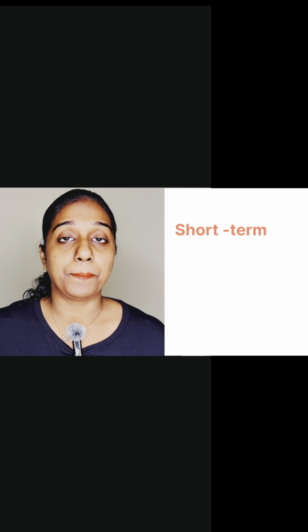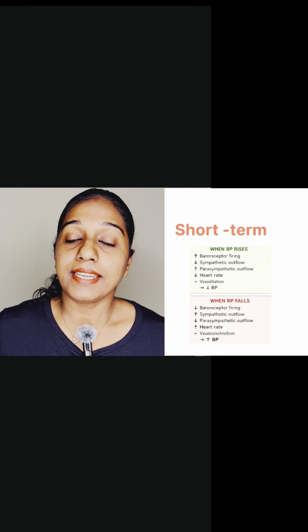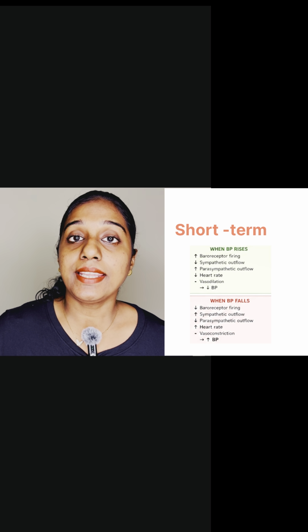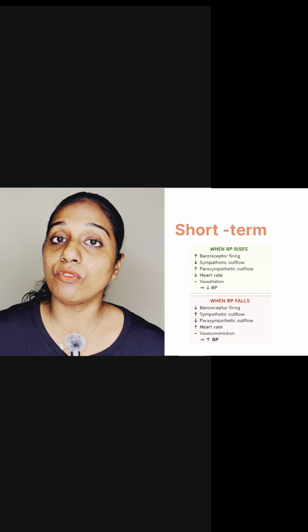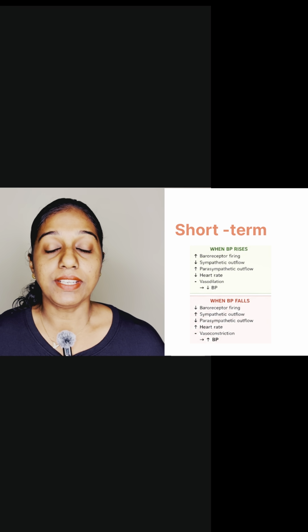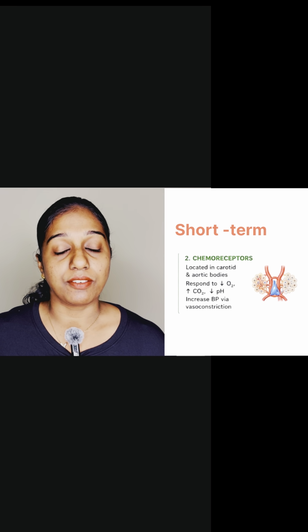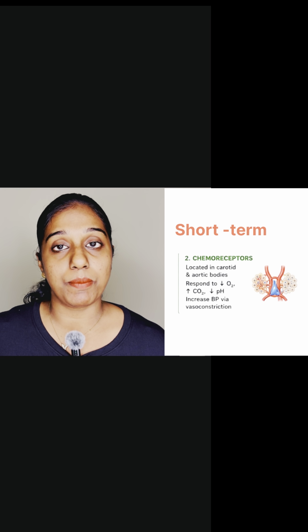In case of high BP, there will be increase in baroreceptor firing, decreases sympathetic activity and increases parasympathetic activity, decreases heart rate and vasodilation. If it is in case of low BP, the opposite effect, it increases the blood pressure. Next is chemoreceptor reflex. It works when BP is in the range of 40 to 70 mmHg.